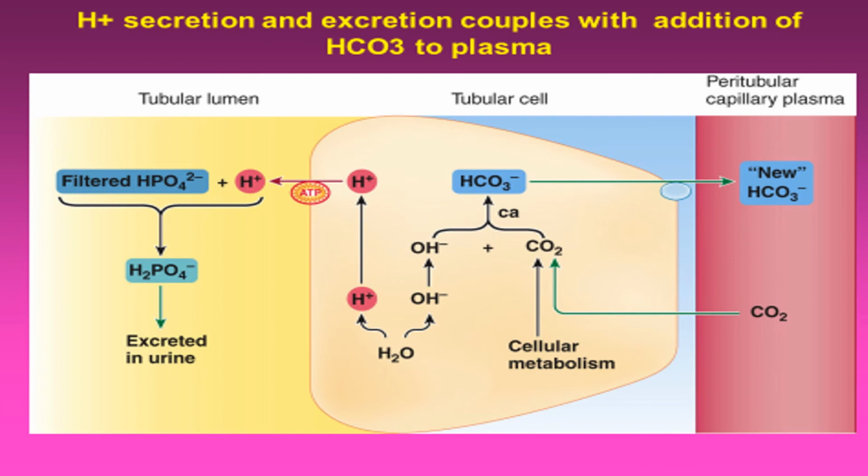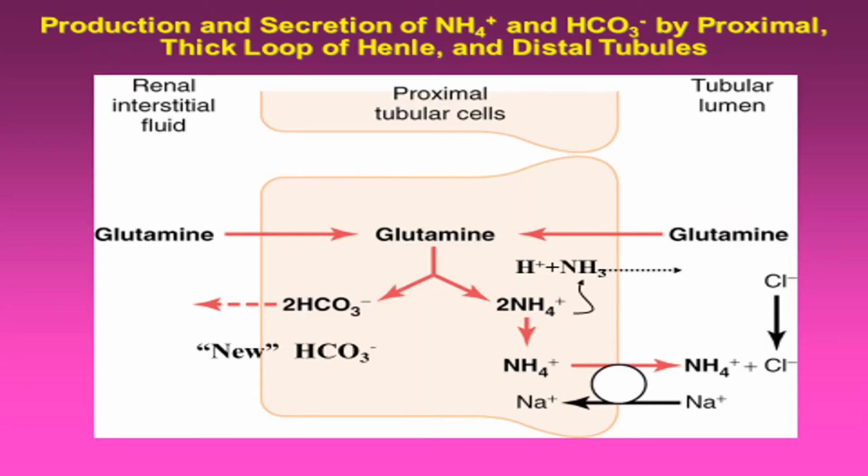So here the function of the kidney is reabsorption of bicarbonate ion, excretion of hydrogen ion, reclamation or regeneration of bicarbonate ion, and excretion of hydrogen ion as titratable acid, which is the HPO4 combination with hydrogen to form H2PO4 and is excreted in the urine.